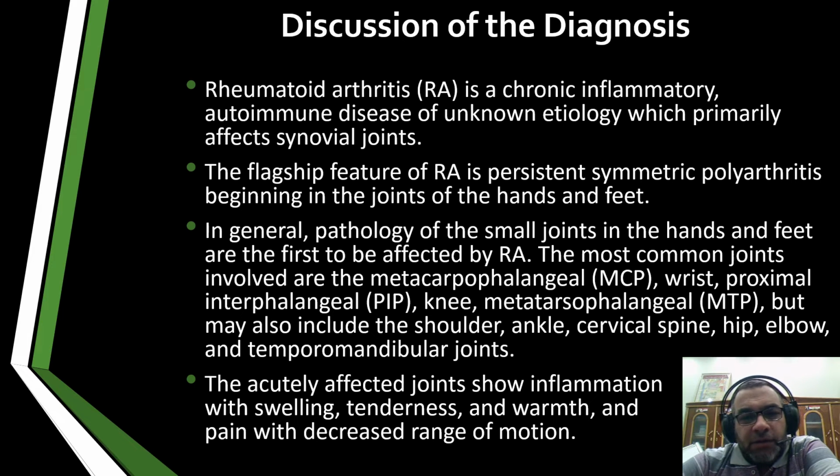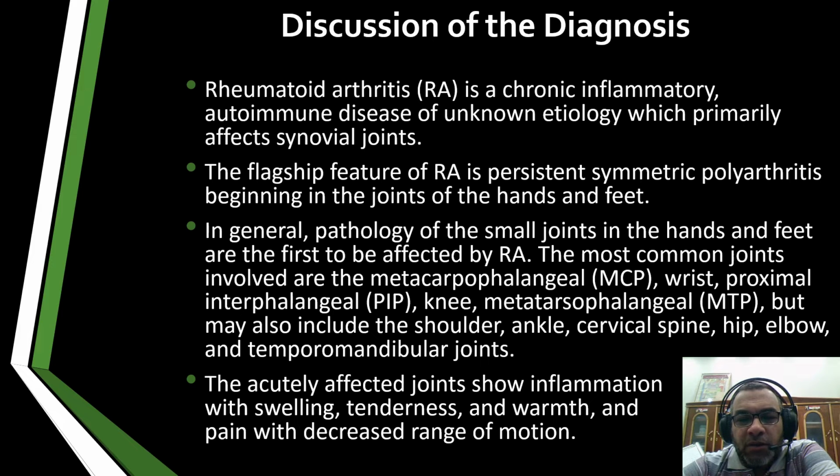Discussion of the diagnosis. Rheumatoid arthritis, or RA, is a chronic inflammatory autoimmune disease of unknown etiology which primarily affects synovial joints. The flagship feature of RA is persistent symmetric polyarthritis beginning in the joints of the hands and feet.